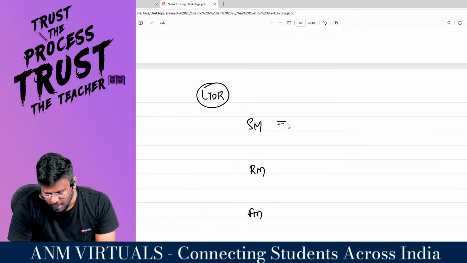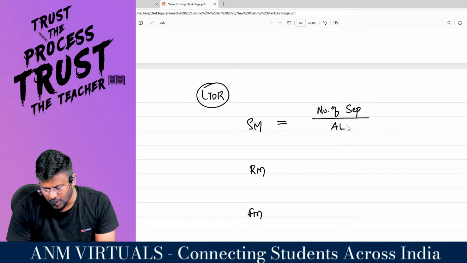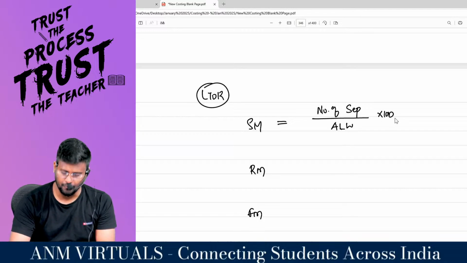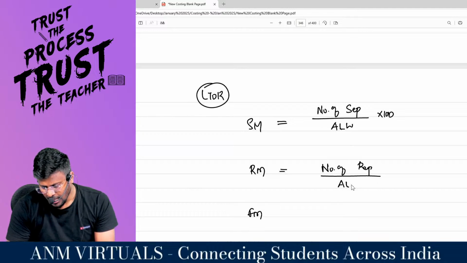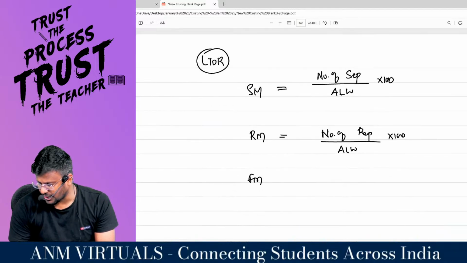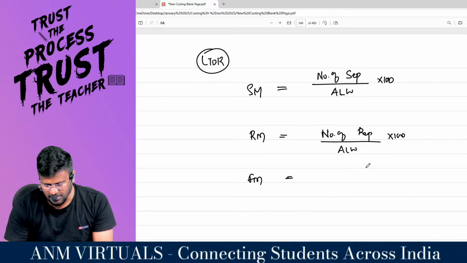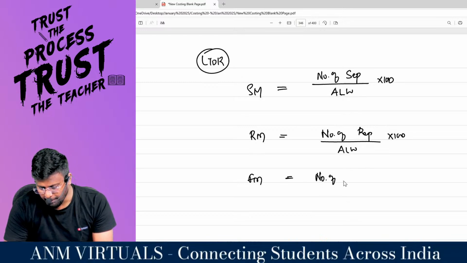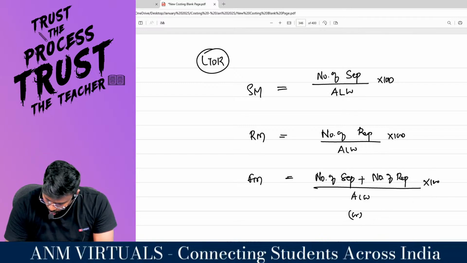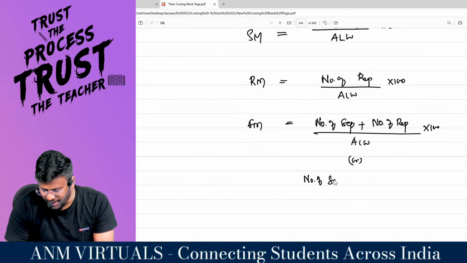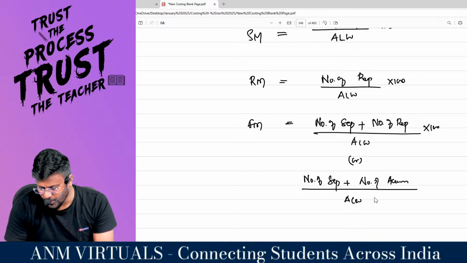I will tell you the separation method, very simple, sir. Number of separations divided by average labor force into 100. Replacement method: number of replacements divided by average labor force into 100. Fantastic to the core, sir. Flux method is number of separations plus number of replacements divided by average workforce into 100, or number of separations plus number of accessions divided by average workforce into 100.